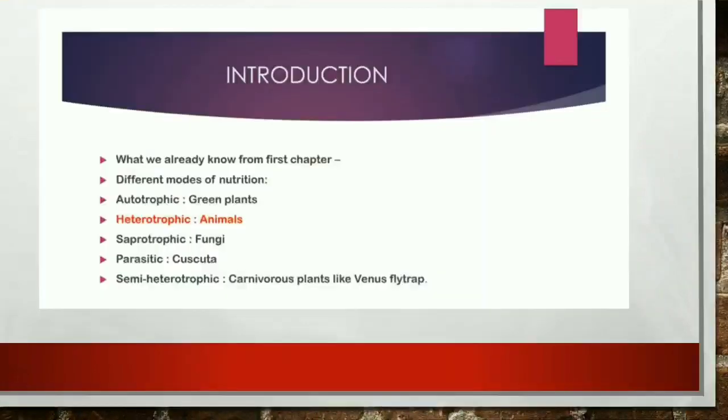We will recapitulate whatever we have learned in the first chapter. We already know the different modes of nutrition. Autotrophic: green plants can produce their own food. Heterotrophic: animals cannot produce their own food. Saprophytic: they depend on other things and live on dead or decaying matter. Parasitic: they need a host to live on. Semi-heterotrophic: carnivorous plants like Venus flytrap. We already know about this.